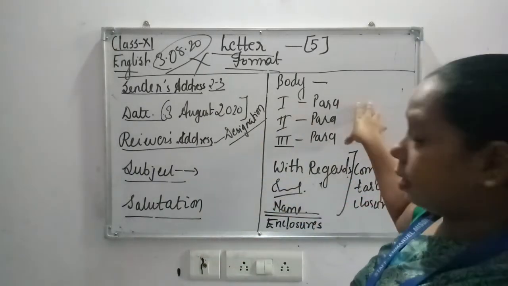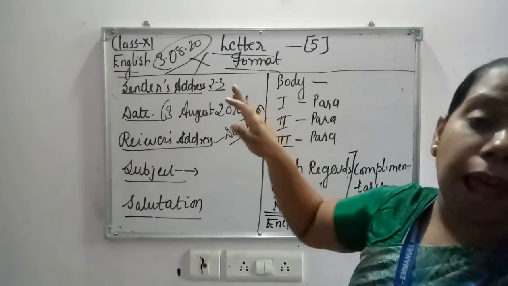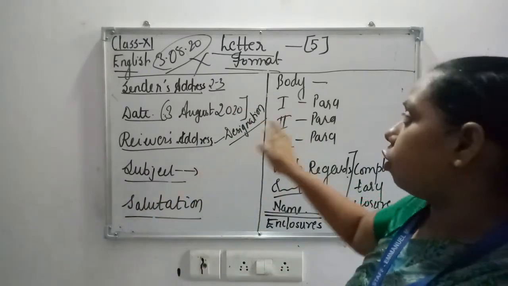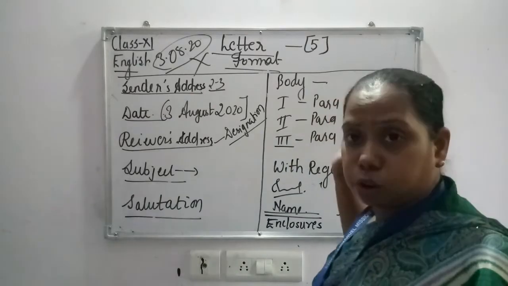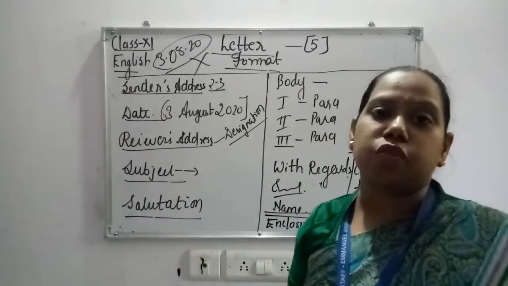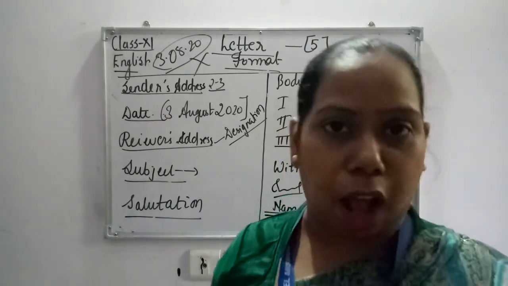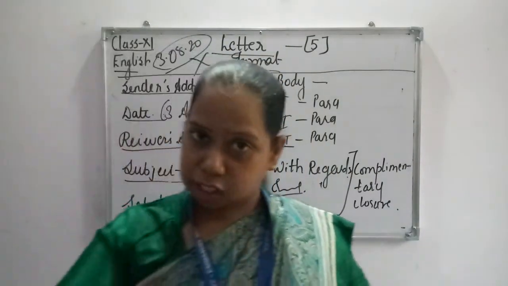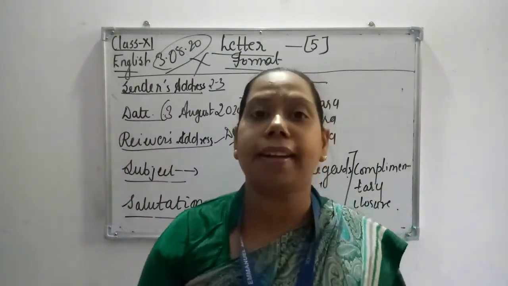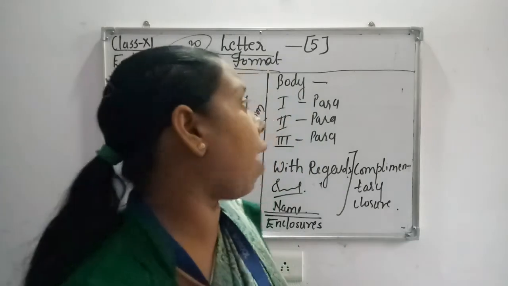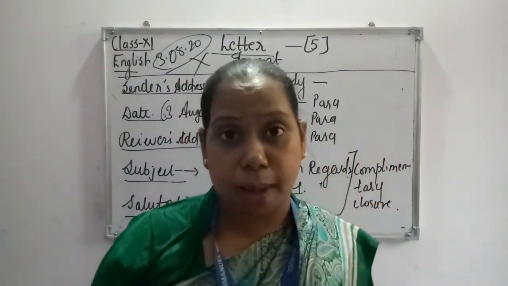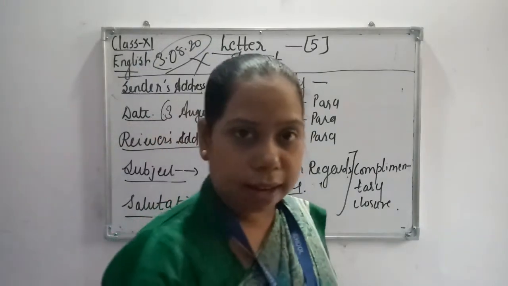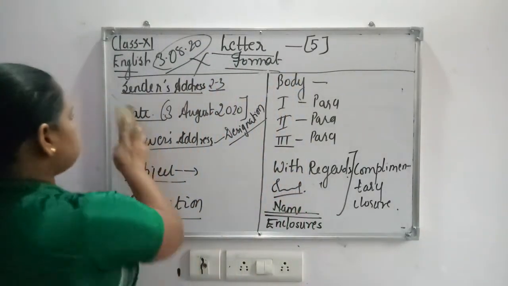I will deal with the body: if it is an order placement letter, what you are going to write in that, if it is a cancellation, what you are going to write in that. That thing we are going to study right now. Understood, my dear children? As you know the format of the formal letter, what all things you can write in different types of letter in the body of the letter, that only I am going to tell you. Understood?